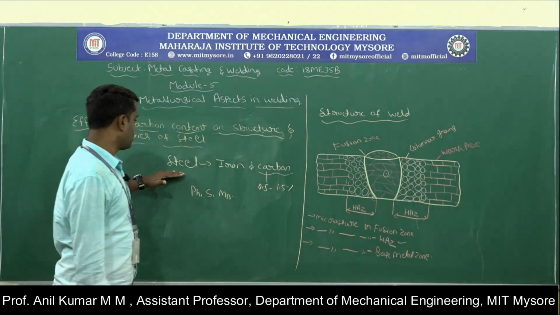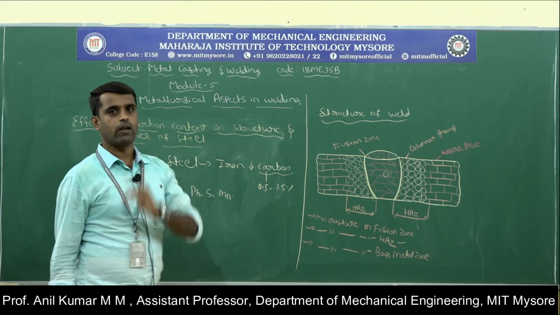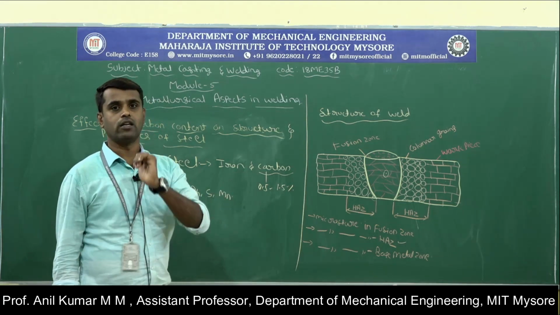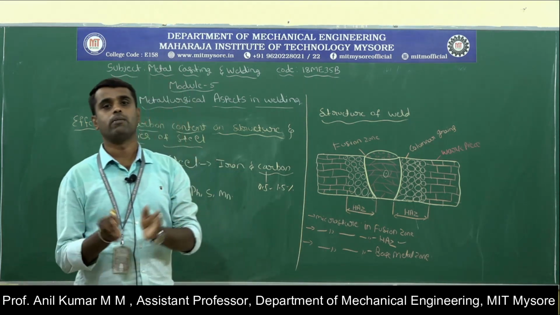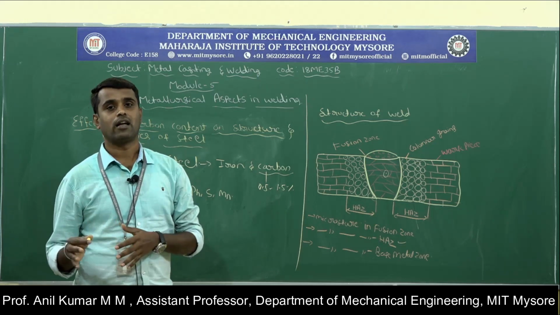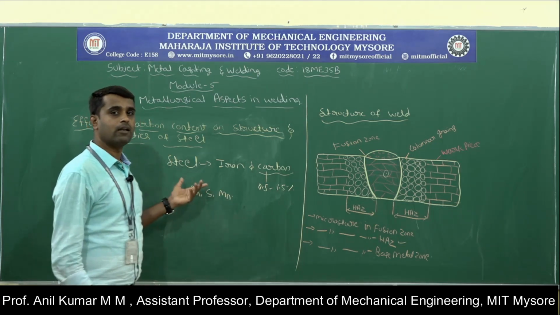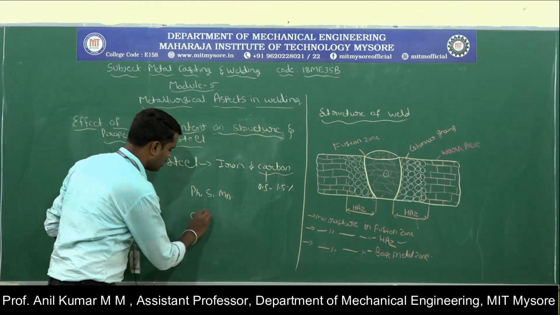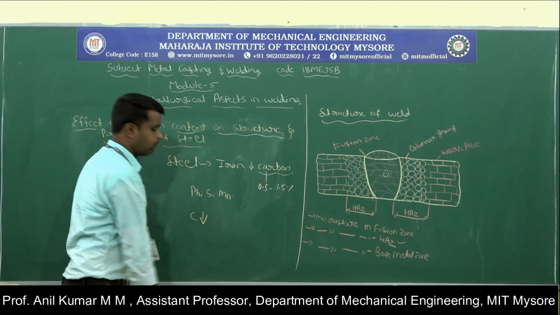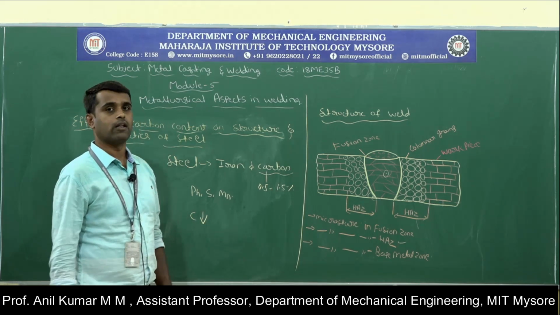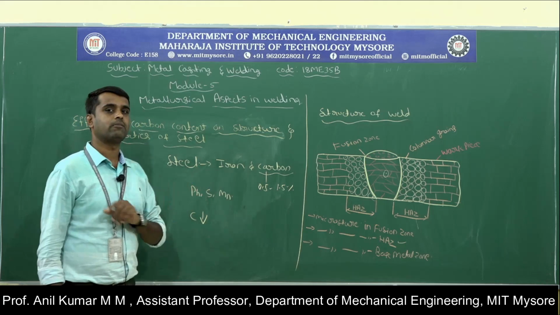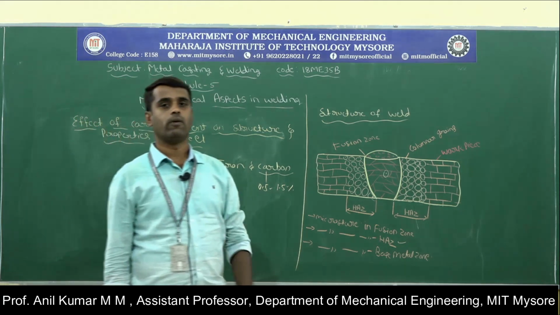If the carbon content in the steel is very low, this makes the steel soft and ductile, so that the material can be easily welded.